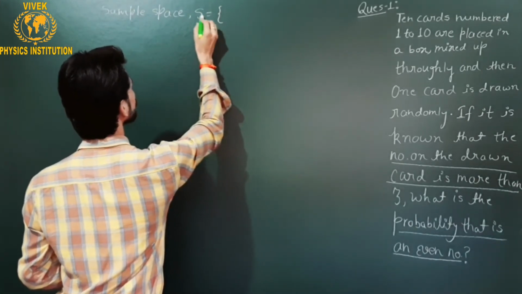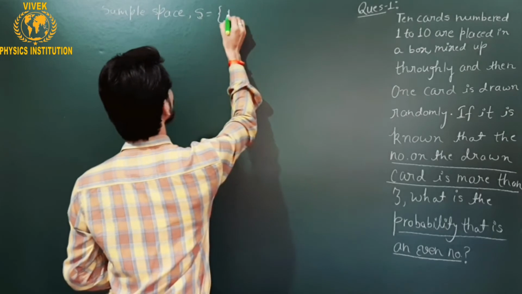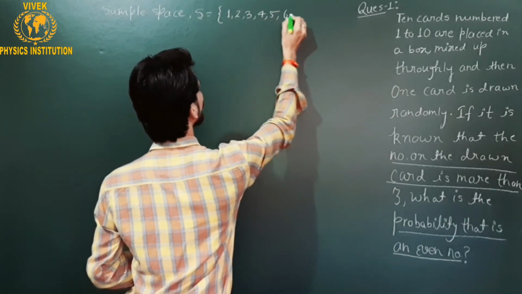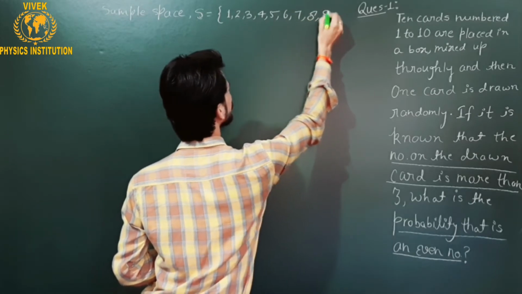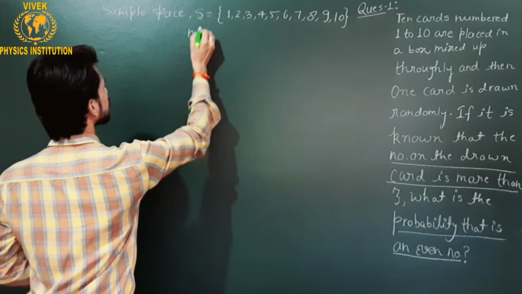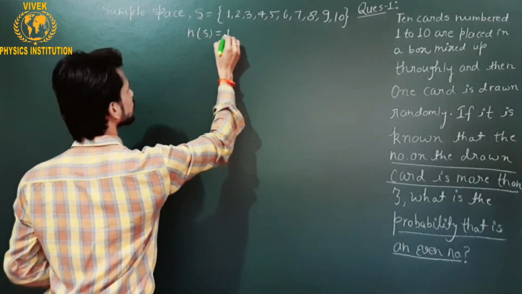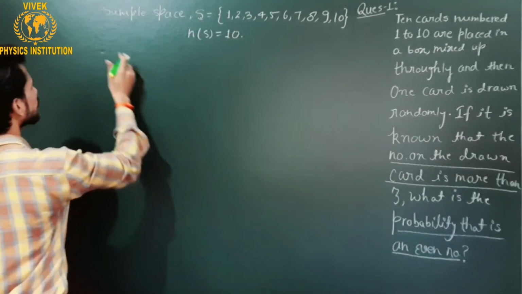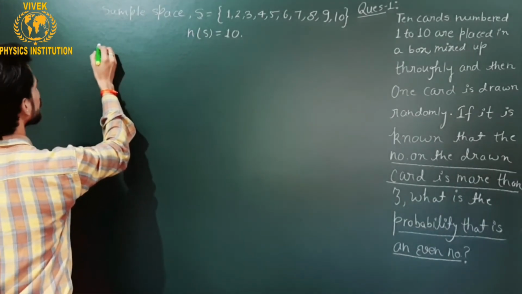So the sample space of this random experiment is the numbers 1 to 10. This is 1, 2, 3, 4, 5, 6, 7, 8, 9 and 10. And these are the total 10 numbers. Okay. Now let us define the events. So we have two events.